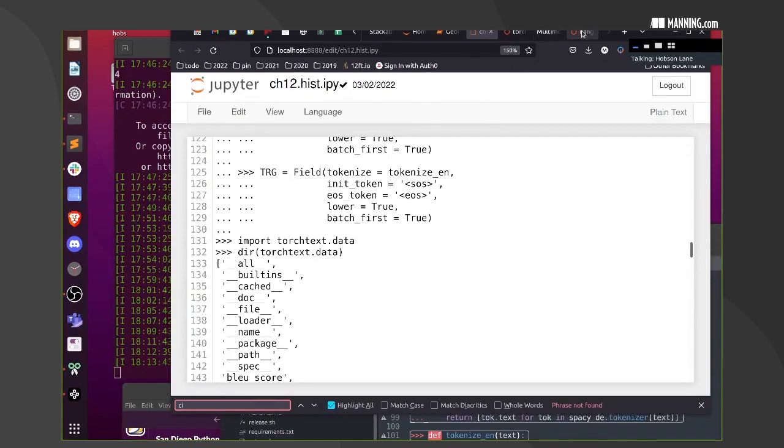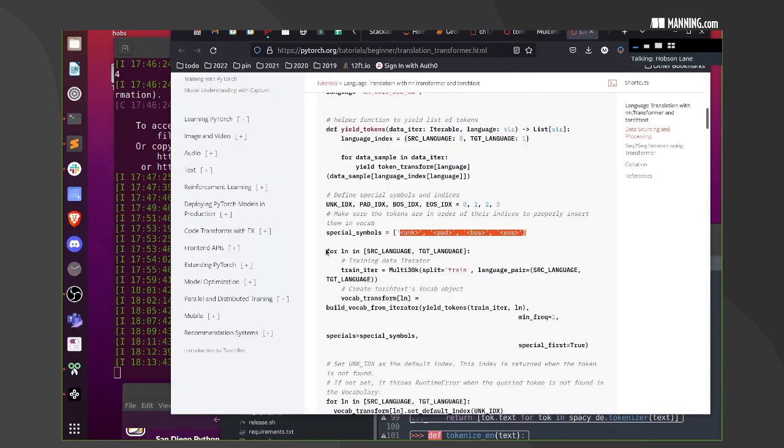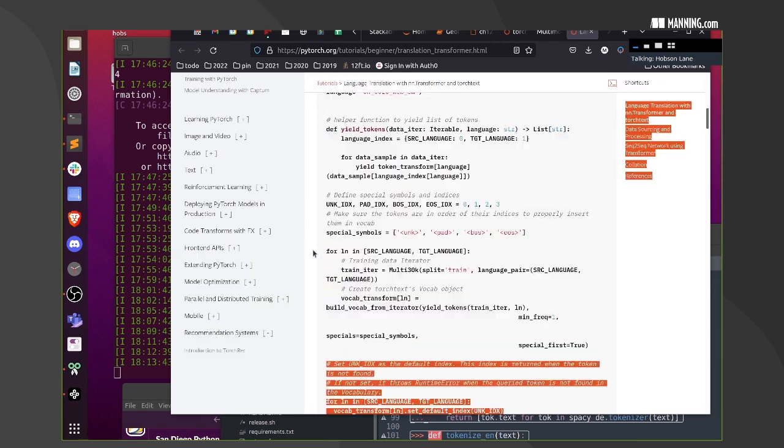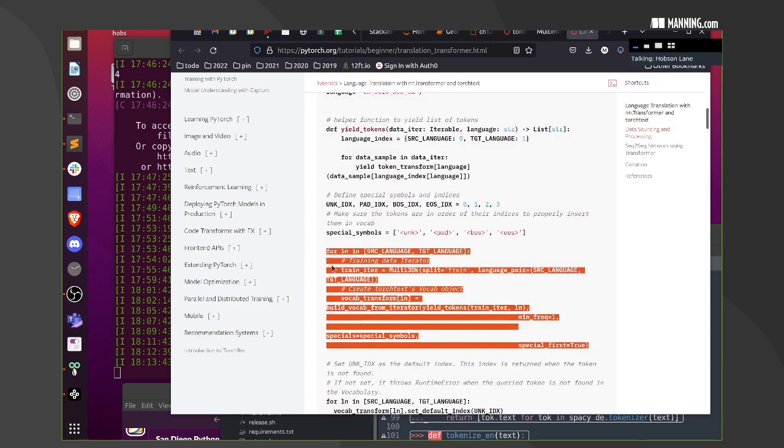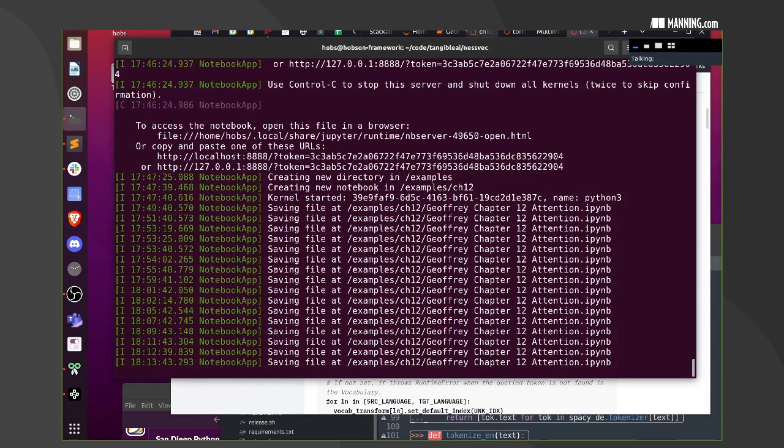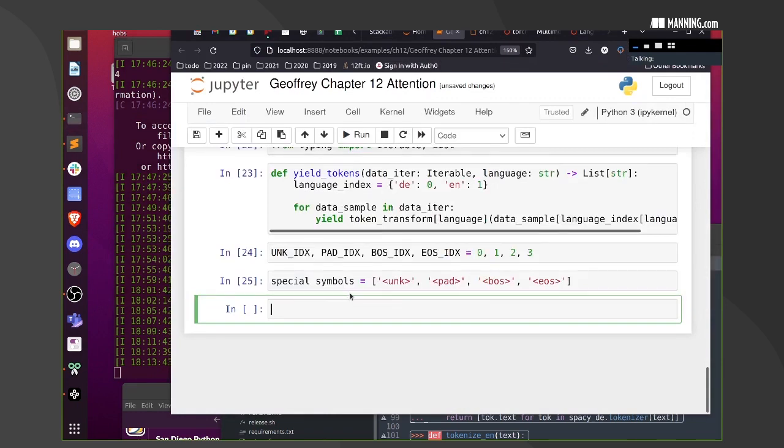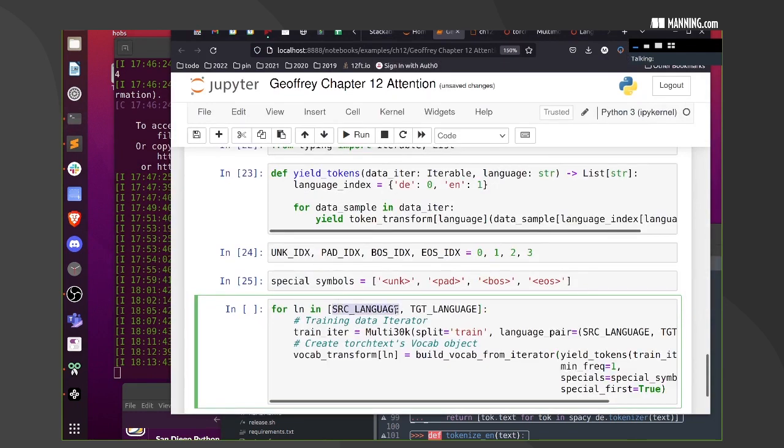Next, let's see, for LN, okay, so we're going to do it in each language separately. We're going to tokenize them each separately. Since I didn't define them, I'm going to do it a little bit simpler.